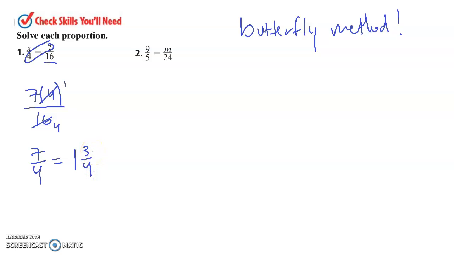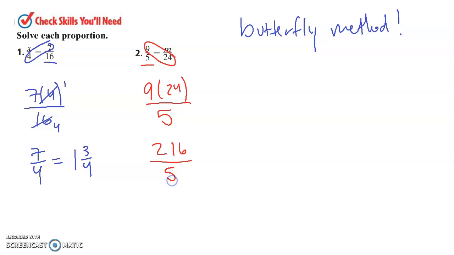Now let's go ahead and look at the second problem. The second problem is asking us to do butterfly method again. The first thing we have to do is identify the two numbers that are across from each other. That would be 9 and 24. We get 9 times 24 divided by the other number. The other number is 5. Now looking at this, you can see that 5 does not cross cancel with 9 or 24. So if we multiply 9 times 24, I get 216 divided by 5.